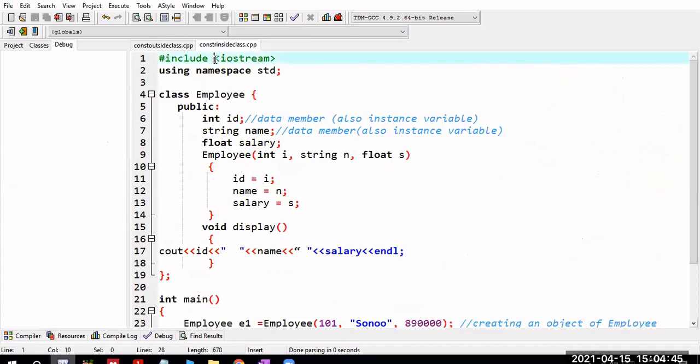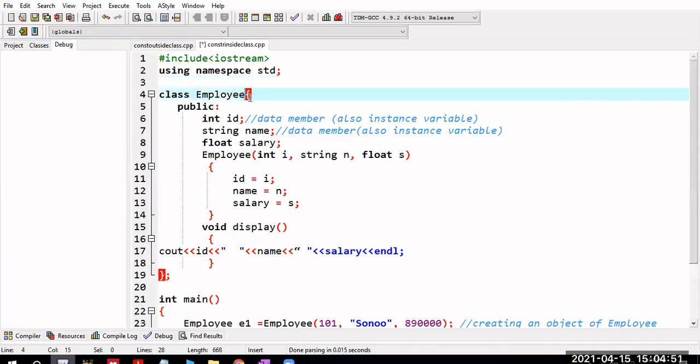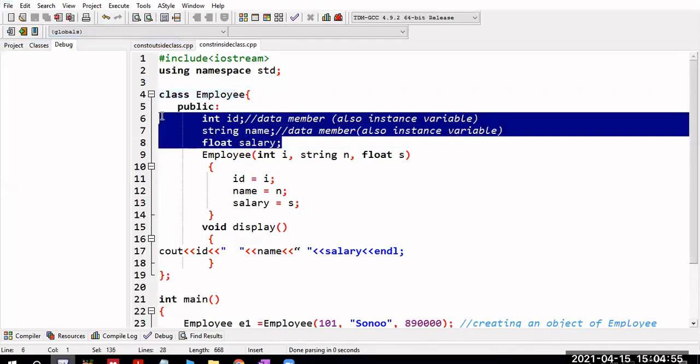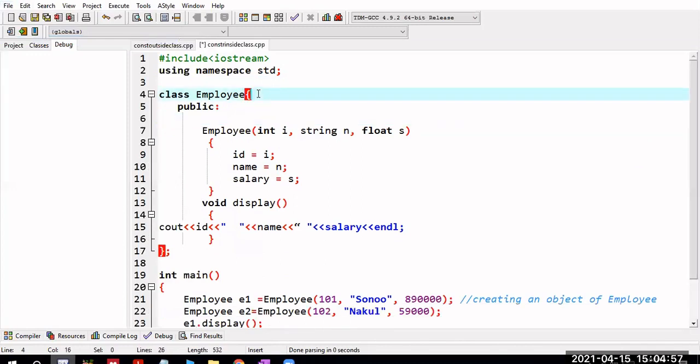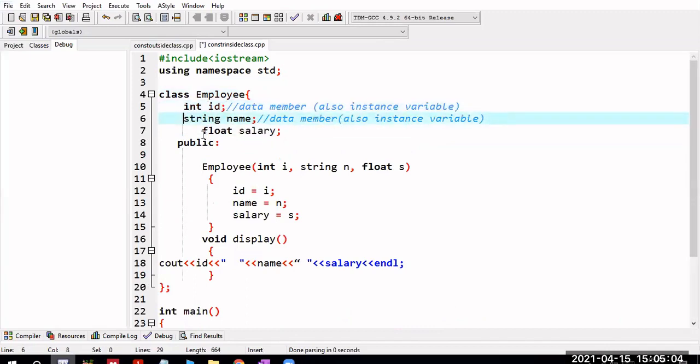So for this, hash include iostream and using namespace std, and we have this class employee. Within the class employee, in the public section only I am defining. You can define the data members, but it is always better to define these data members as private members.